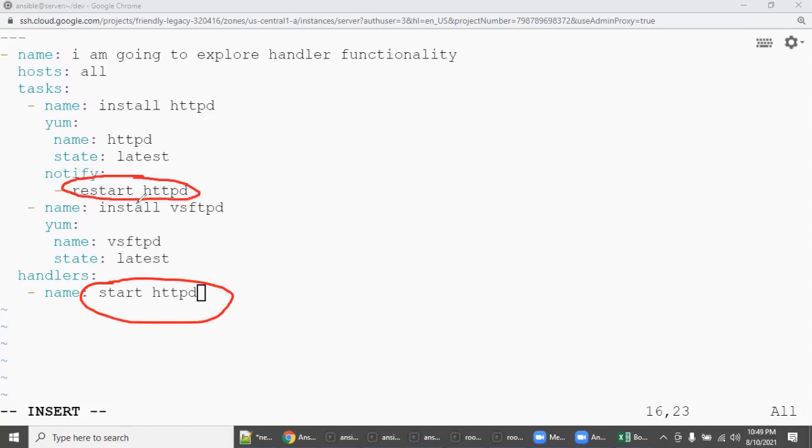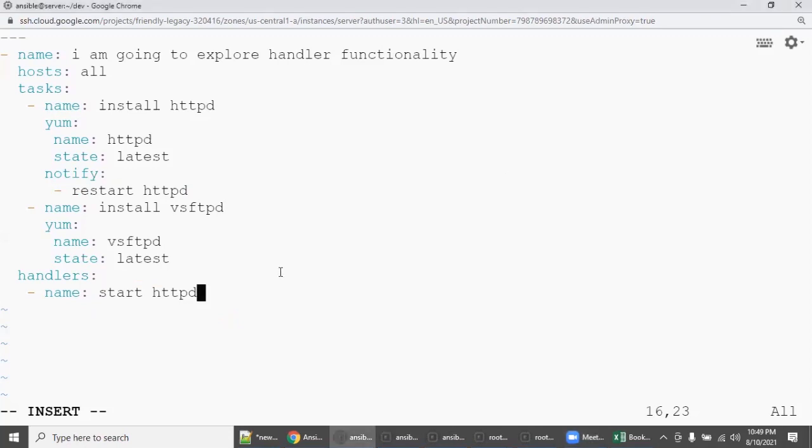If you declare here restart 123, then here also you need to mention restart 123. If you say restart London, then here also you need to say restart London. The idea here is whatever sentence you declare in notify, the same sentence should be there in handlers. Otherwise, it will see that this sentence is not there, so it will skip. So you need to be very careful.